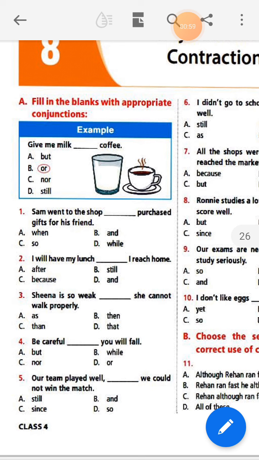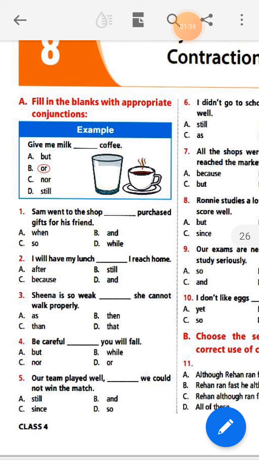How will it join? Like you see, mother loves me. She takes care of me. My mother loves me, one sentence, and the next sentence, she takes care of me.